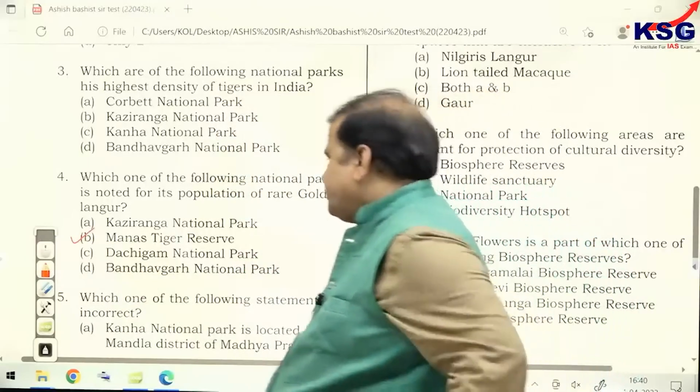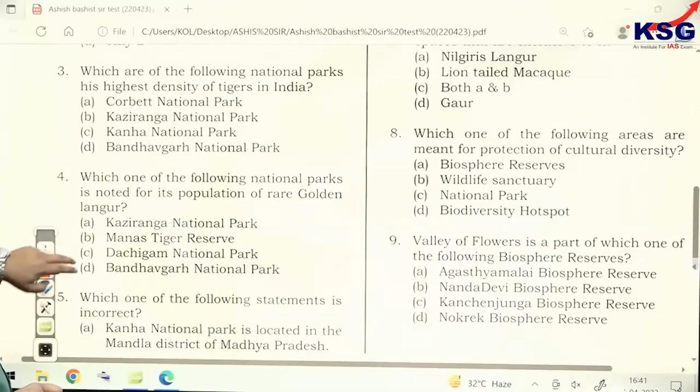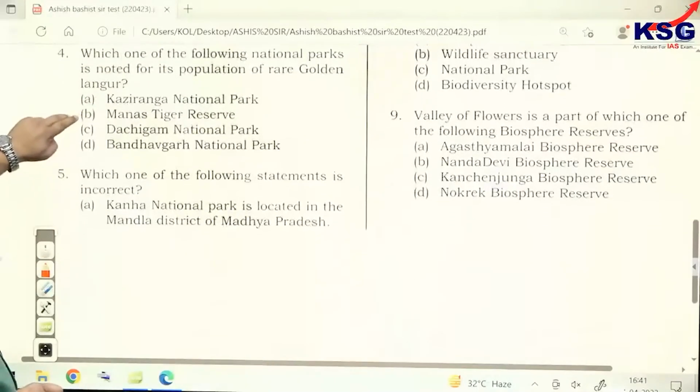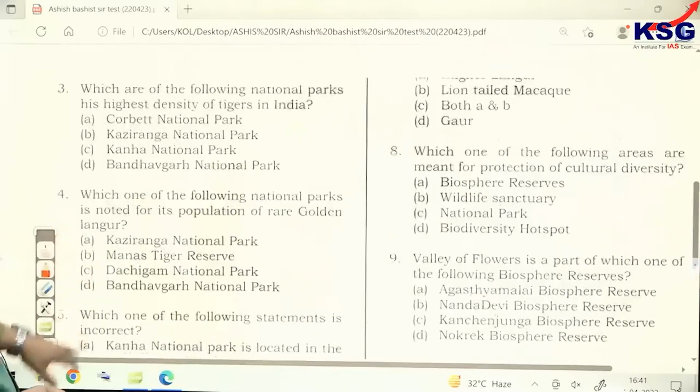Clear? Manas. So, just correct those options. Now, next. Which one of the following statements is incorrect? Kanha National Park is located in Mandla district of Madhya Pradesh. That is correct.